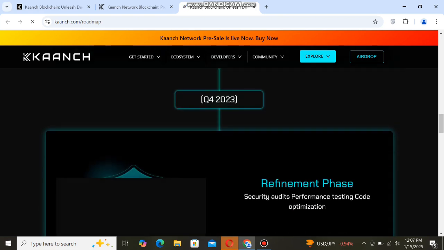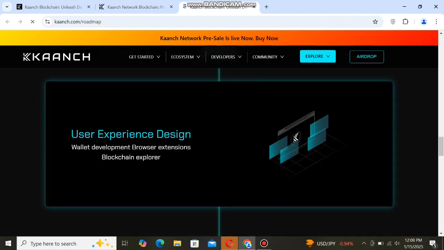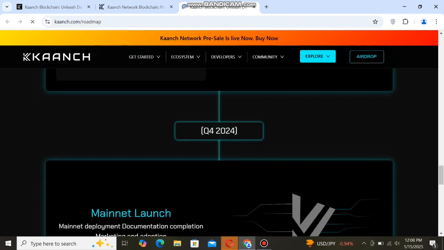Quarter 4 2023, refinement phase, security audits, performance testing, code optimizations. Quarter 1 2024, user experience design, wallet development, browser extension, blockchain explorer. Quarter 2 2024, testnet deployment, community engagement, bug bounty program, iterative improvements.